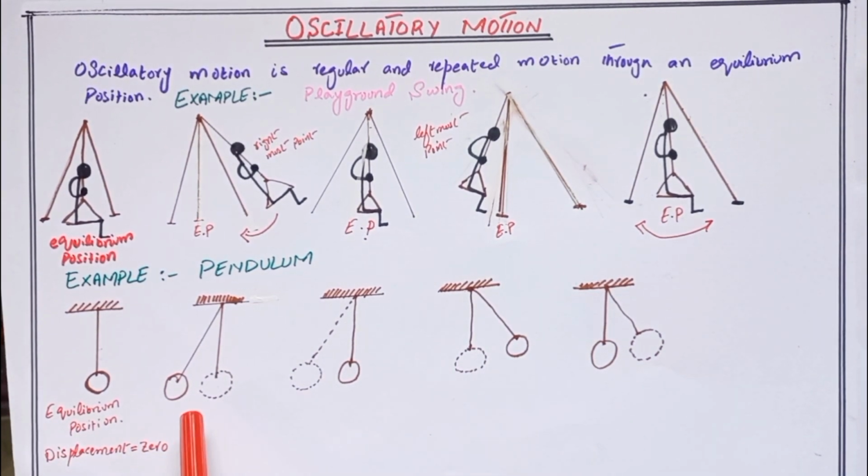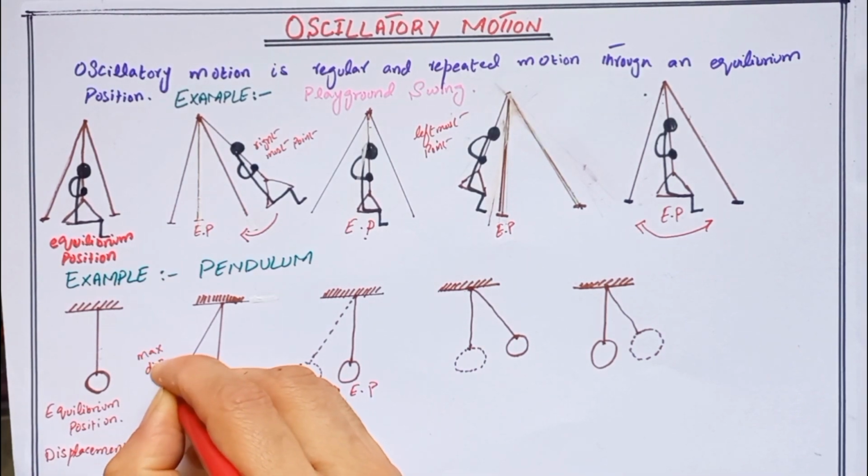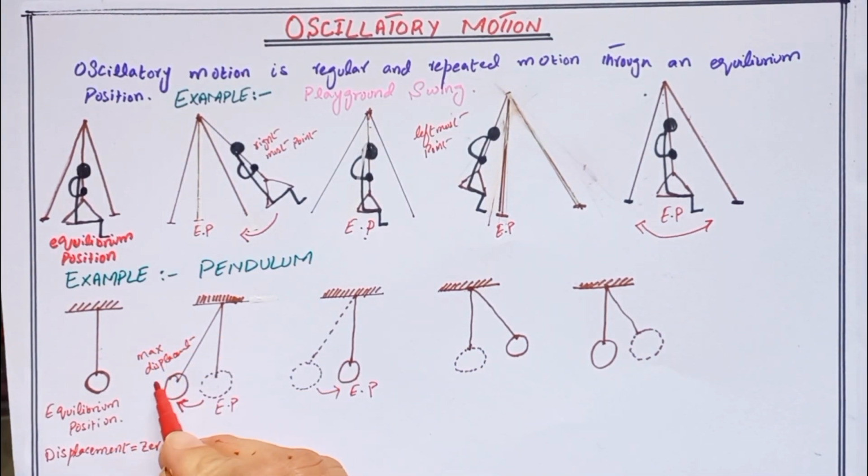Now let's imagine that we were to move the bob to the left like this. We have now given the bob some displacement to the left of the equilibrium position. If we were to let go of the bob and allow the pendulum to oscillate, the pendulum would never move further to the left, and it will return to the equilibrium position. It will move toward the equilibrium position, but it will never go past the left position. This is the maximum displacement of the bob to the left-hand side.